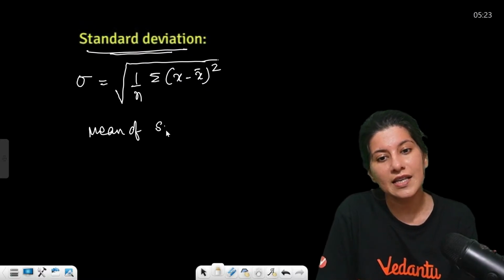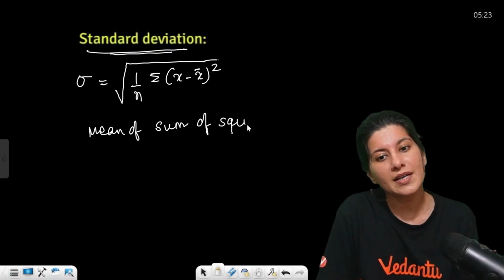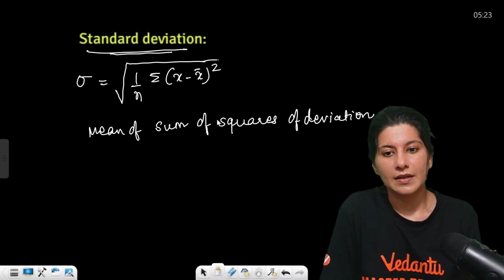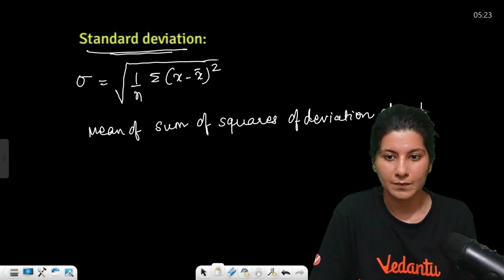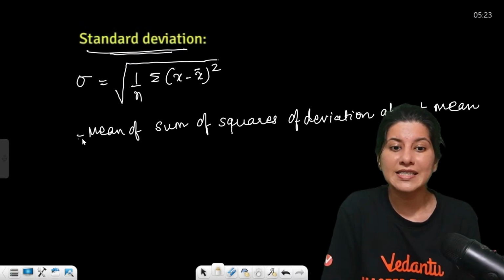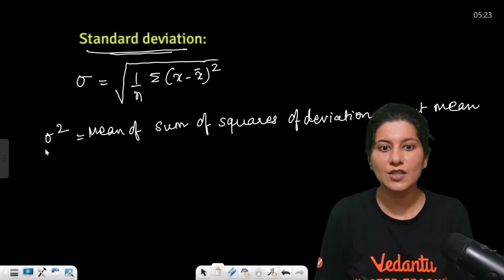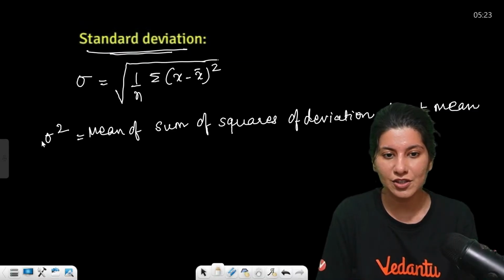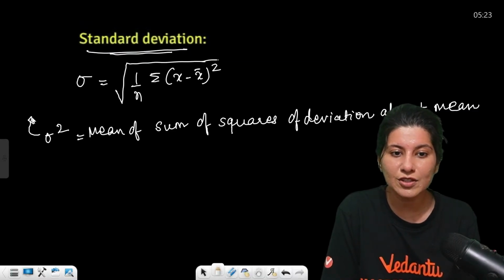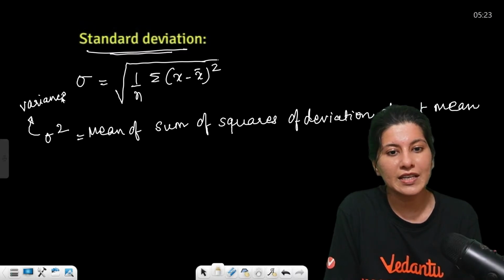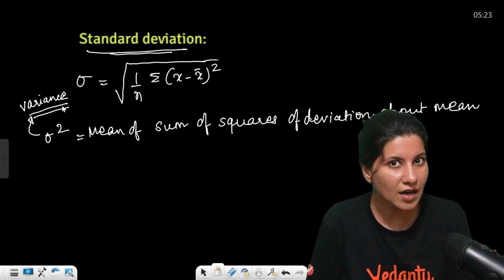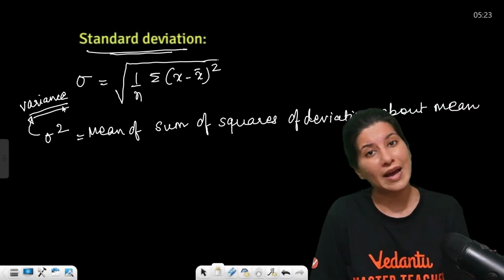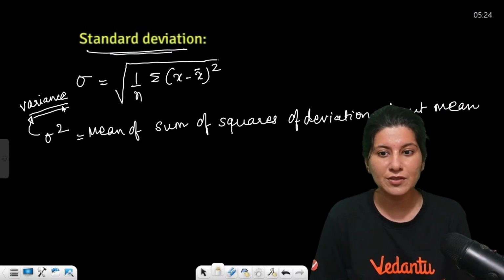of sum of squares of deviation about mean is your sigma square. But sigma is your standard deviation. Sigma square will have another term, which is variance. So basically variance and standard deviation have the same formula. It's just that if sigma is asked, you have to apply root. If sigma is not asked, you don't have to apply the root. Mean of sum of squares of deviation about mean.